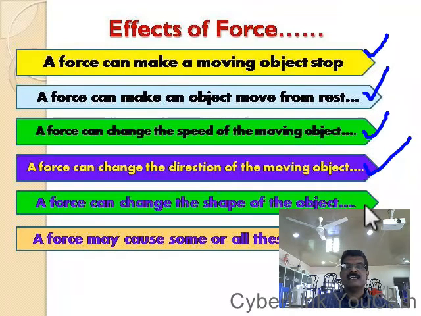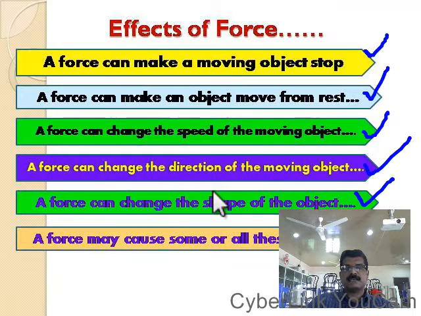A force can change the shape of the object. And I would like to add one more thing. When you apply a force towards an object, either one or two effects or more effects will take place simultaneously.